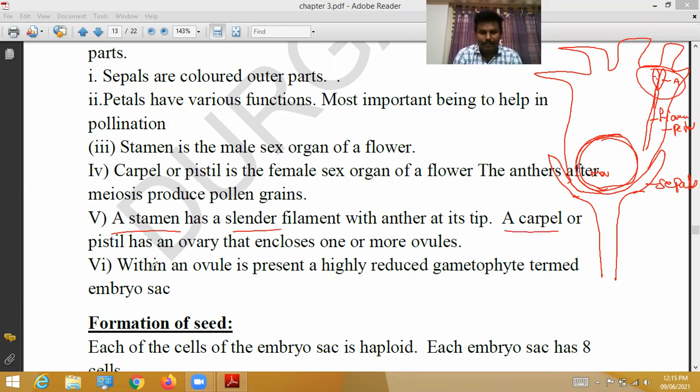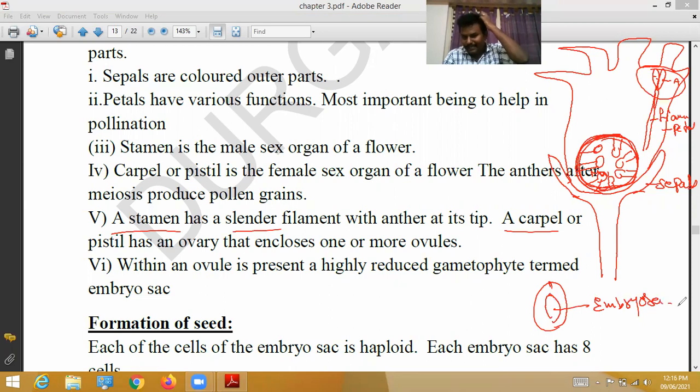A carpel or pistil has an ovary. This is called the ovary, which encloses one or more ovules. In some species more ovules will be there, in others few ovules are present. Within the ovule is a highly reduced gametophyte. That gametophyte is called the embryo sac.